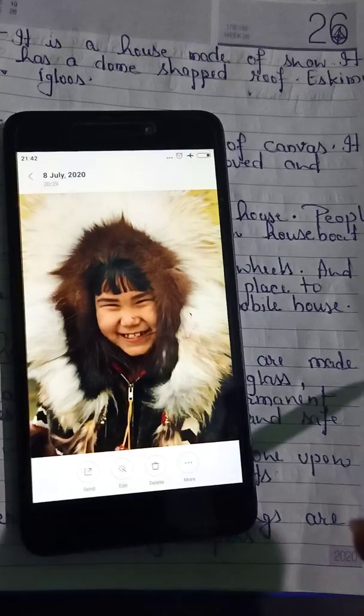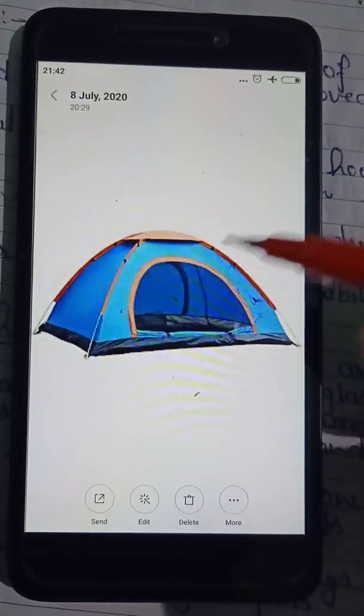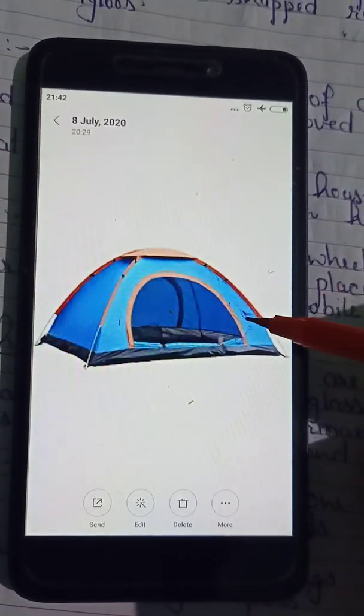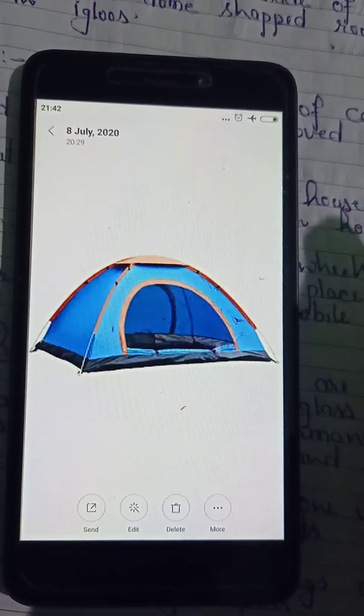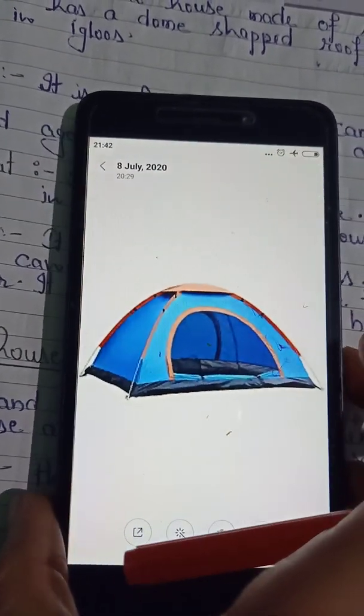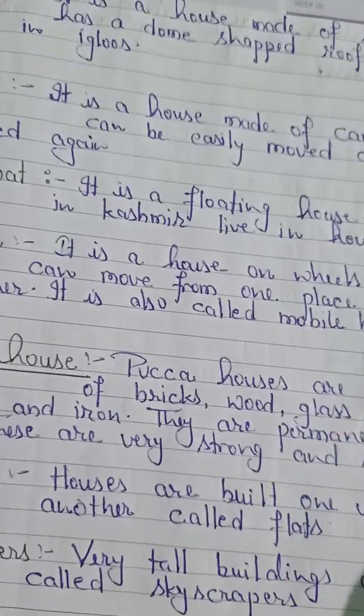So here it is tent. The thing which is used to make this tent is called canvas, and it is very much temporary. It can move from one place to another place very easily.